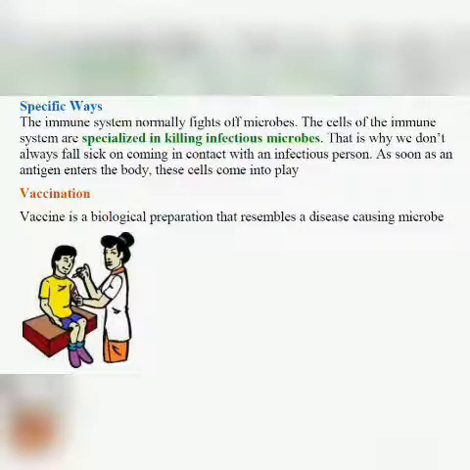Here it is the virus of cold which enters the body, and these cells and antibodies kill the whole of the microbe. When the whole of the microbe that enters the body is killed, then you will not suffer from any disease. I hope it is clear to everyone now.